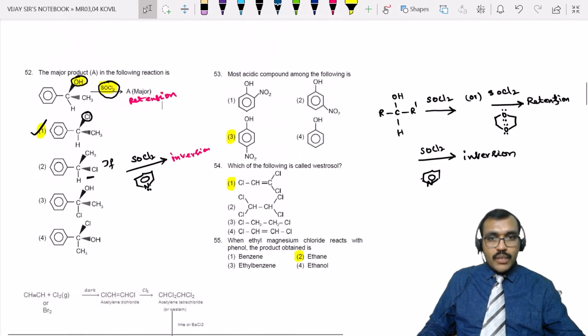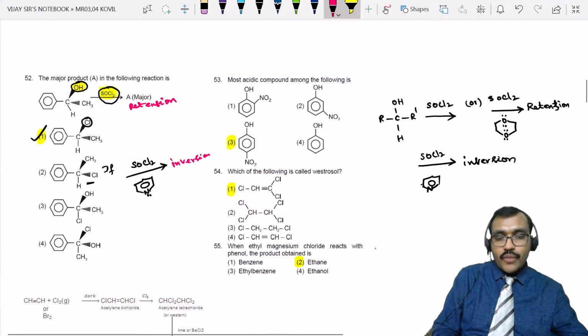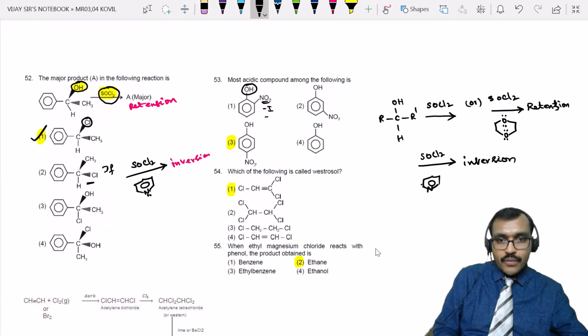Next, question number 53. Most acidic compound among the following. Now, the OH group is responsible for acidic nature. The NO2 group shows minus I effect, of course minus M effect also. This is at meta position. At meta position, mesomeric effect does not operate, so only minus I. Here, minus I is very weak because it is far away.